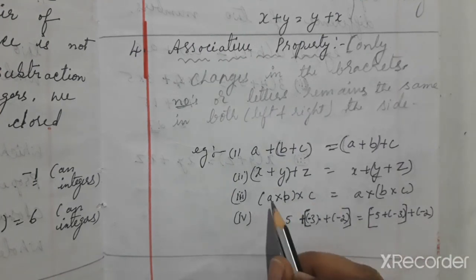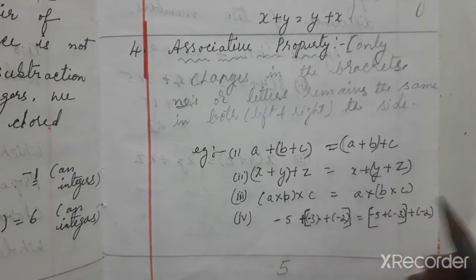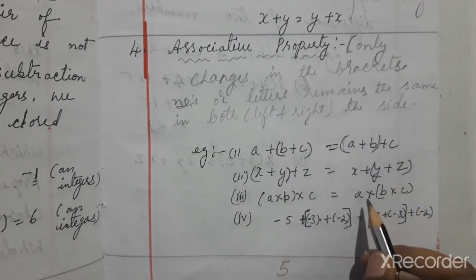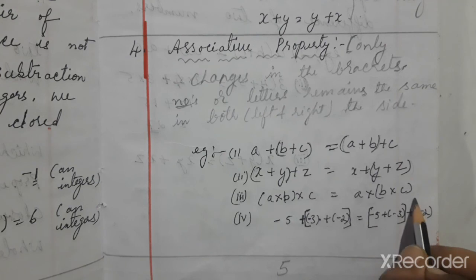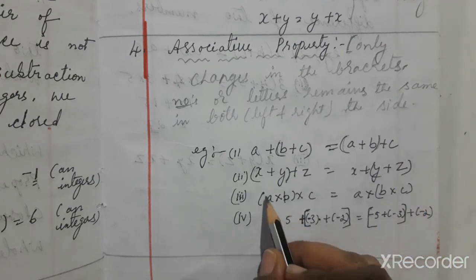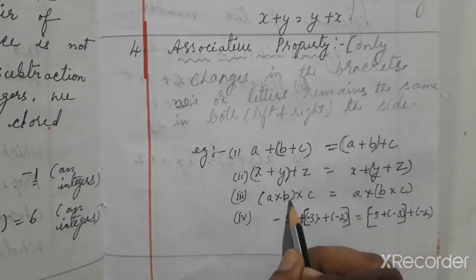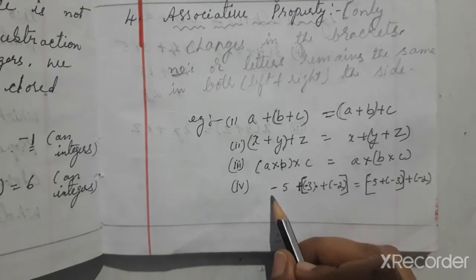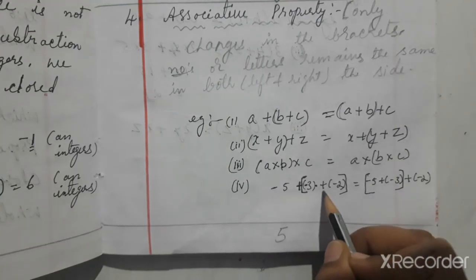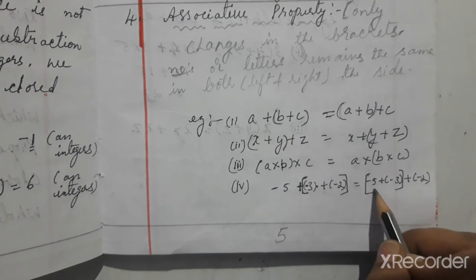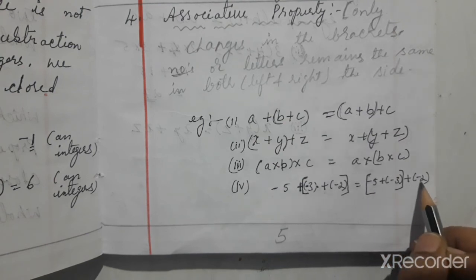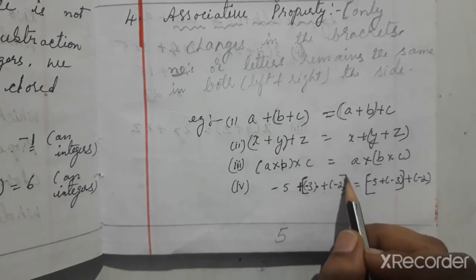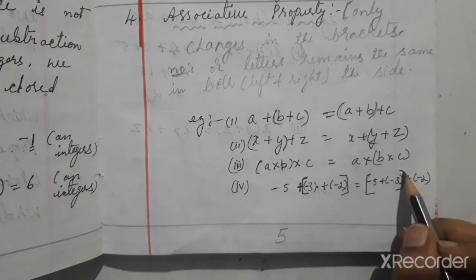Now third example, a into b into c. On the right side also we have to write a into b into c. So if here the bracket is on the first two letters, here we have to put the bracket on the second and third. Only changes in the bracket. And check with the numbers, minus 5 plus minus 3 plus minus 2. So here also minus 5 plus minus 3 plus minus 2. Here bracket for second and third, here bracket for first and second.